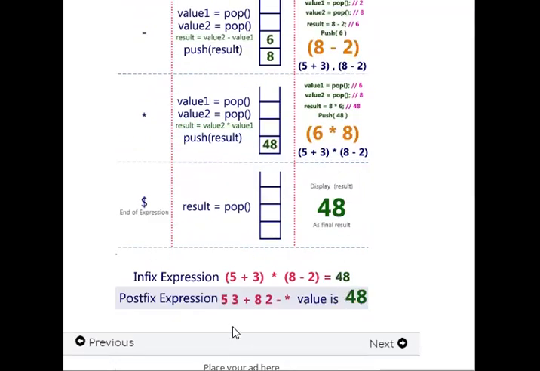So this is the way of evaluating the postfix expression obtained by converting the infix expression. Normally we have to insert the values by this method, but the compiler reads the values based on this postfix expression, evaluates them, and gets the final result.